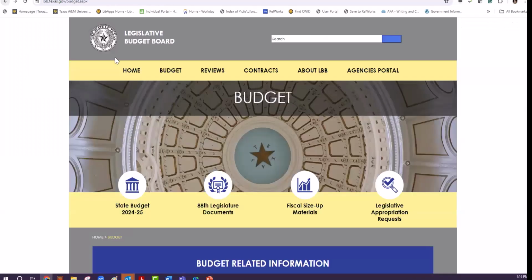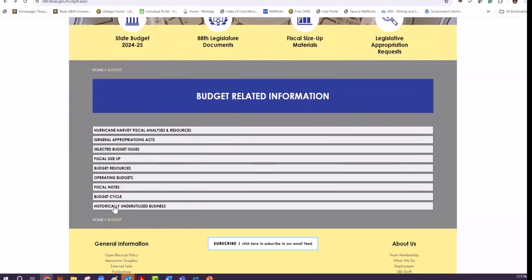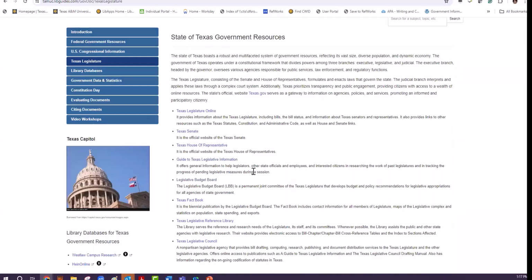And then the other information, if we go to budget, let's see how it looks like. Oh, it is already on budget. It shows here on the down part, almost middle of the page. And these are budget related information about everything: selected budget issues, budget resources, operating budget, all about the Texas budgets.